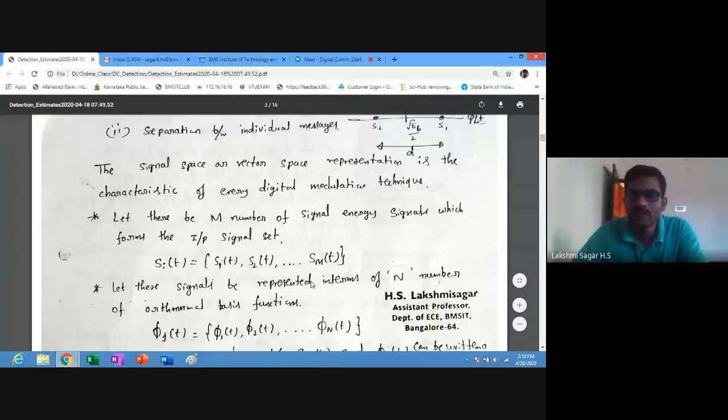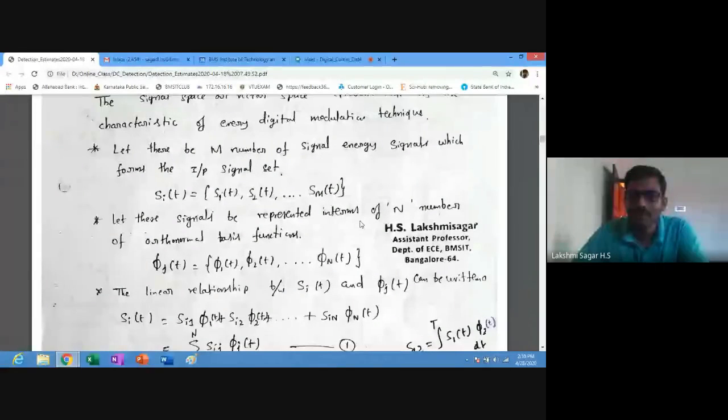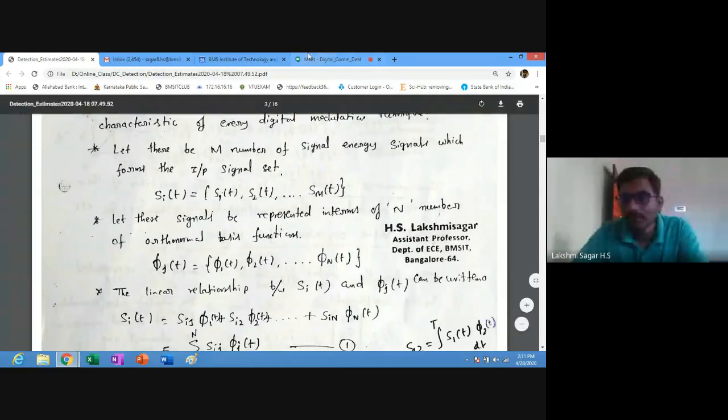So let these signals be represented in terms of N orthonormal basis functions. For a set of M signals, there will be N orthonormal basis functions. We can represent them as phi j(t), where j varies from 1 to N. So we can write this as phi 1(t), phi 2(t) up to phi N(t).